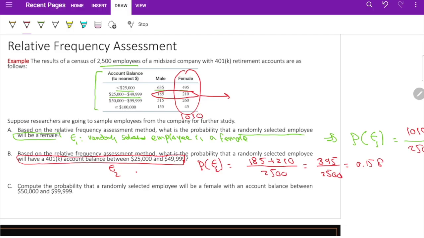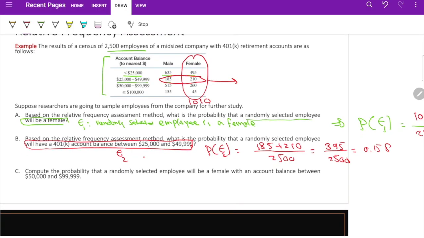Compute the probability that a randomly selected employee will be a female with an account balance between. This has a name, we're going to talk about this one. What is the chance that you're going to pick a female with this balance? Let's look at these people. Where is she or they? There's a group highlighted in yellow. These are the females with this account.